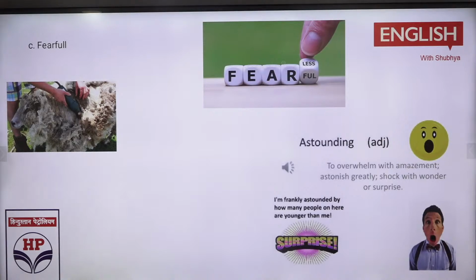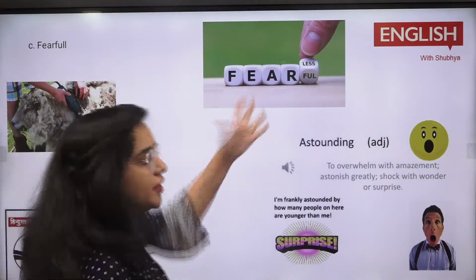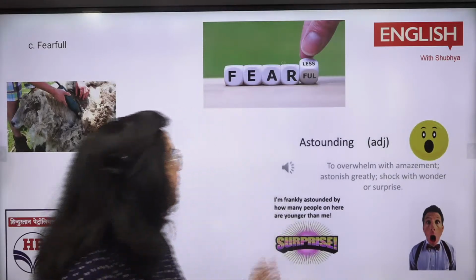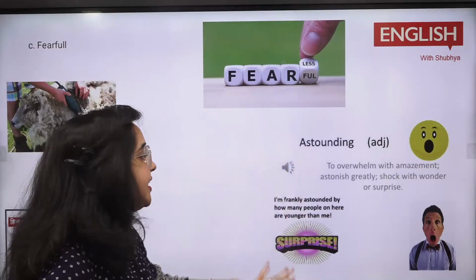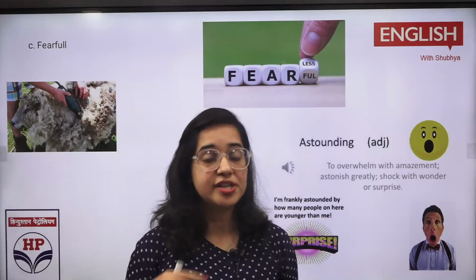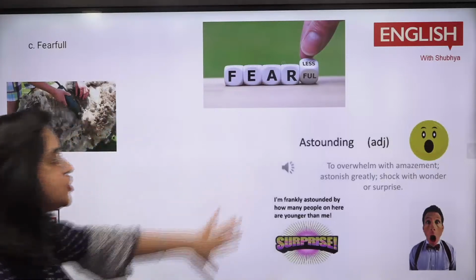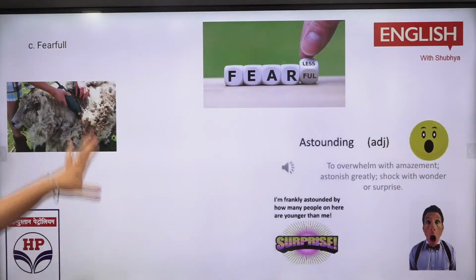And other words also you need to note down. Like fearful, I've already told you, a person who gets scared about various things. Astounding is when you get astounded, surprised, basically with a sense of shock. It's not a happy one, it's a shocking one, right? So these are the meanings. You can note it down side by side so that you have vocabulary in case it comes to you.